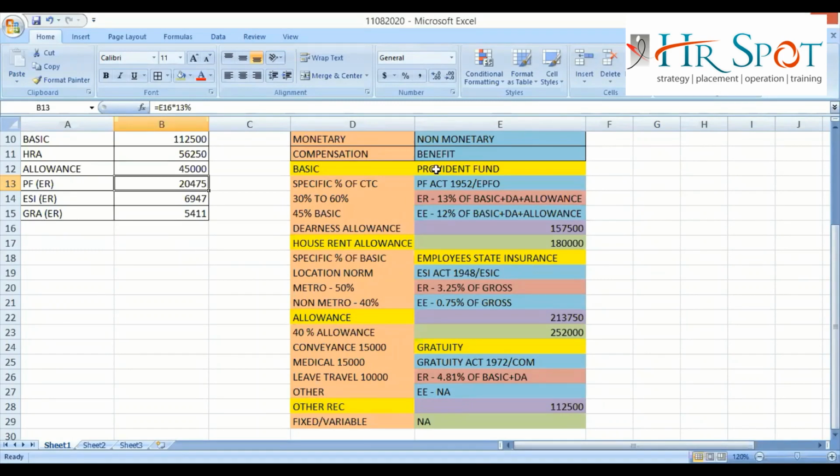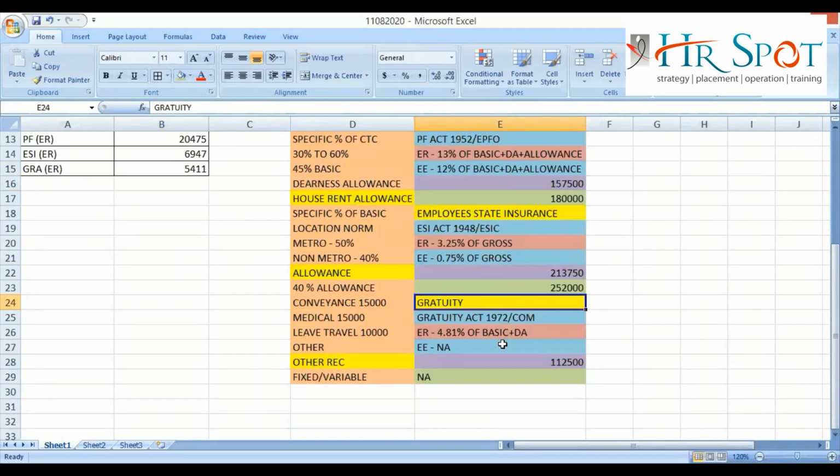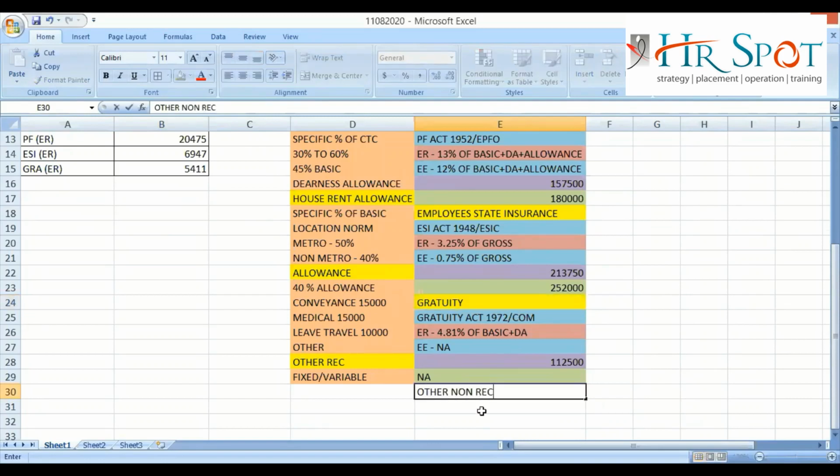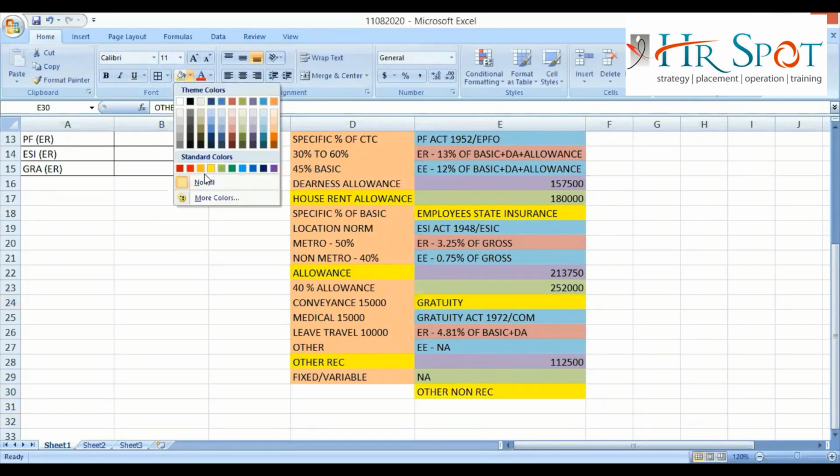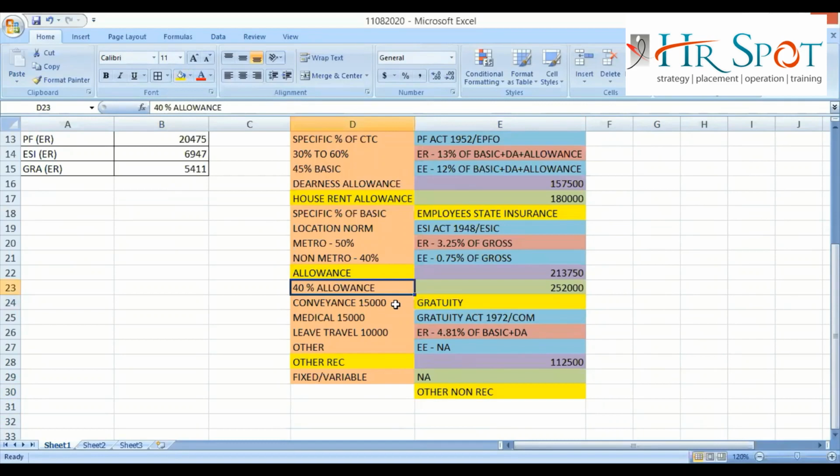So PF, ESI and gratuity are the predominant components under employer non-receivable, because these will not be part of the salary. But apart from that, the company can give any other non-receivable as per their C&B policy, and can include different benefits they're keeping for their employees in the non-receivable part.